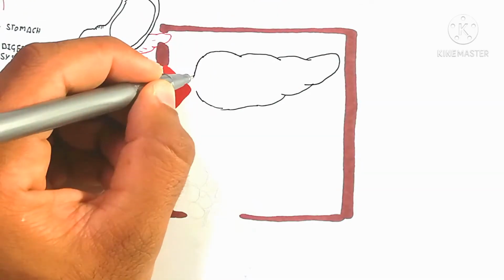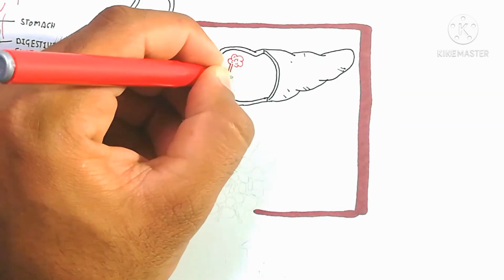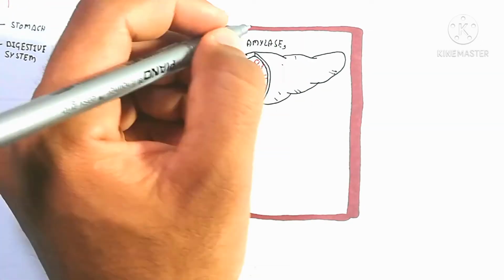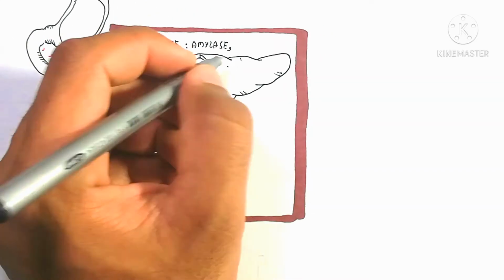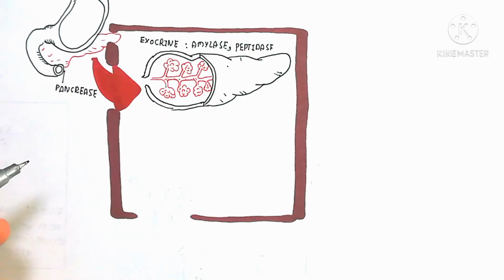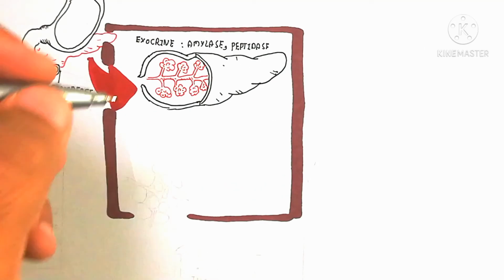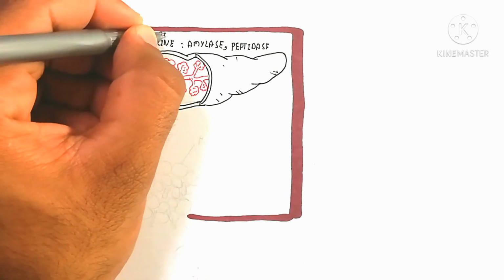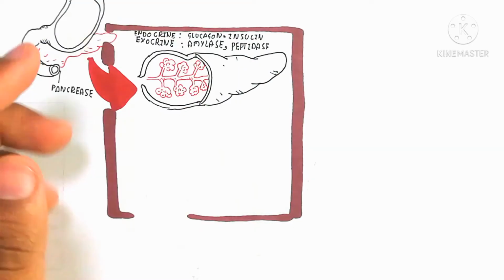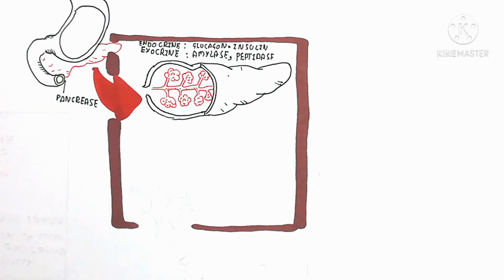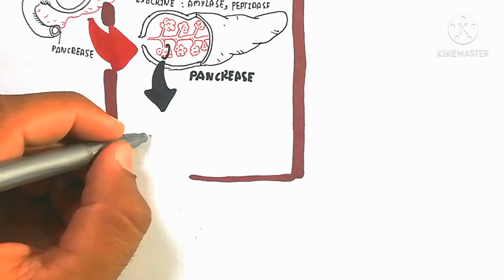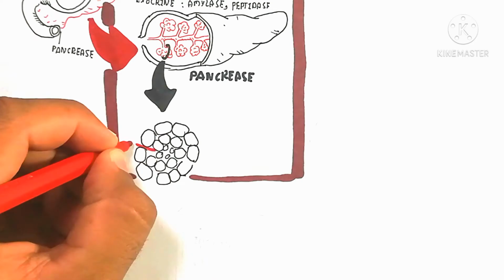So here is the pancreas, which contains different types of cells, known as pancreatic acini. The islets of Langerhans produce the endocrine hormones glucagon, insulin, and somatostatin. On the other hand, the exocrine activity in the pancreas produces pancreatic amylase and pancreatic lipase. Trypsin and chymotrypsin are also produced.